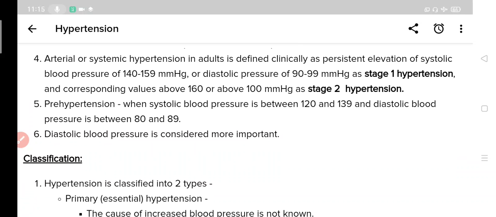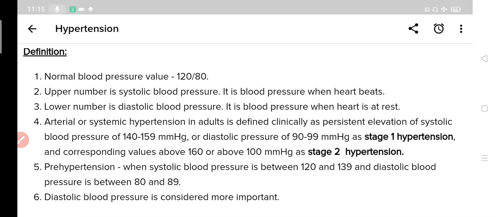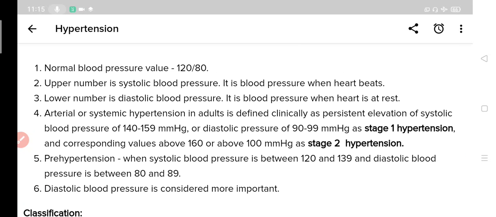for diastolic blood pressure. So if systolic blood pressure is up to 120, as you can see here, it is understood as normal, and if it is between 140 to 159, it is stage 1 hypertension, and if it is 160 or above, it is stage 2 hypertension. You may have noticed that we have missed one range, that is between 120 to 140.